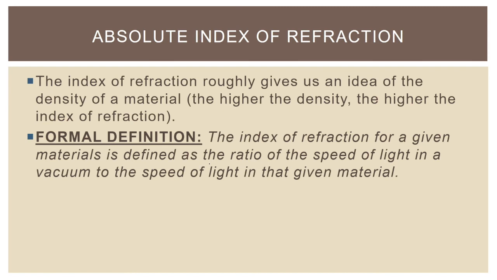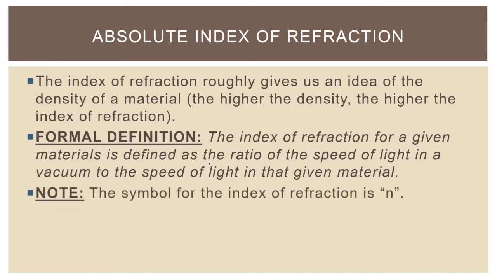Effectively, what it tells you is how much faster light goes in a vacuum than it does in that material. So let's say the index of refraction for a certain material is 2. That tells you light goes twice as fast in a vacuum as it does in that material. That's really it. A couple other things to know.